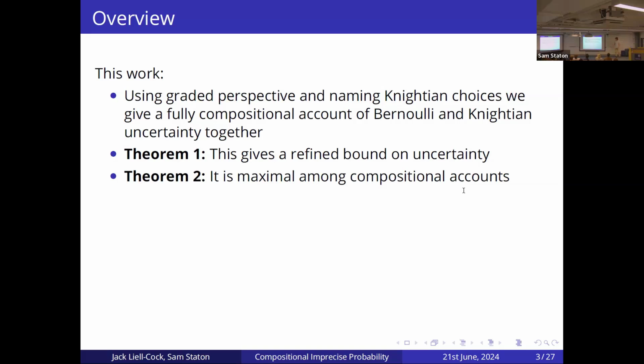And we show two things about this account. Basically, it gives a refined bound on uncertainty. When we have two programs which use these two types of uncertainty and we compose them together, we get refined bounds on what the Knightian uncertainty of the overall program would be. So it's tighter bounds. And also it's maximal among all other compositional accounts. There's no way we can quotient our theory or language any further without breaking something in either the imprecise probability sense or in the compositional sense.